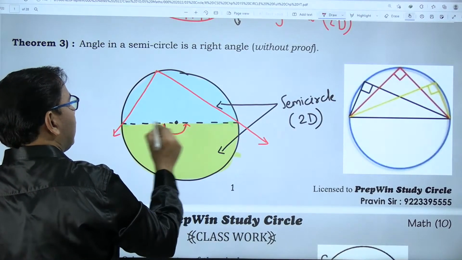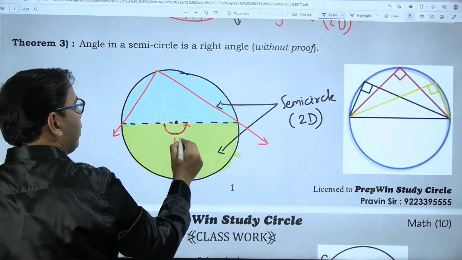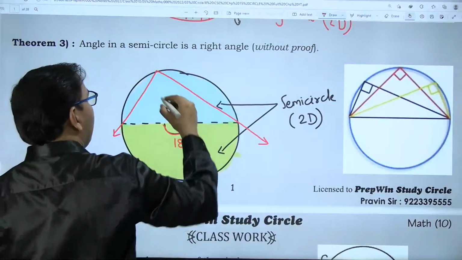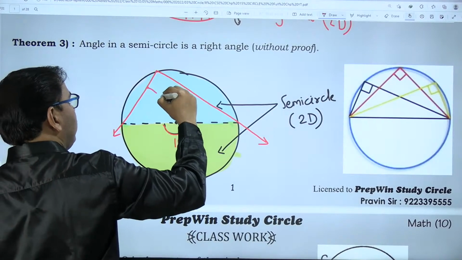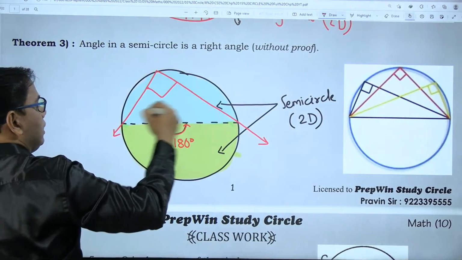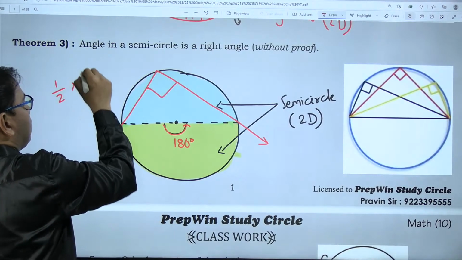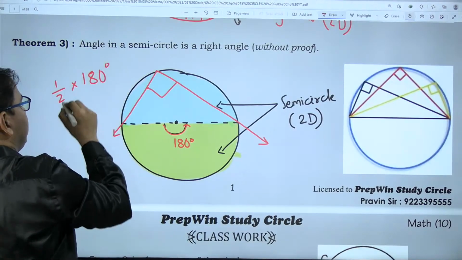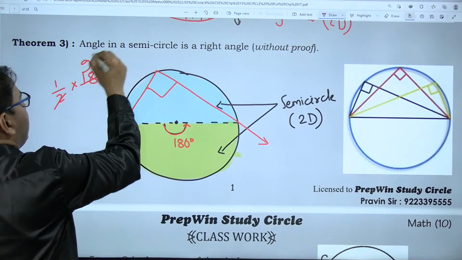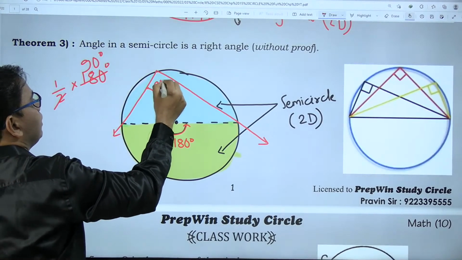The diameter is a straight line measuring 180 degrees, and we know the inscribed angle is half of the central angle. So half of 180 degrees, that is 90 degrees.